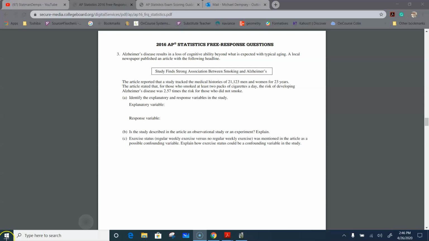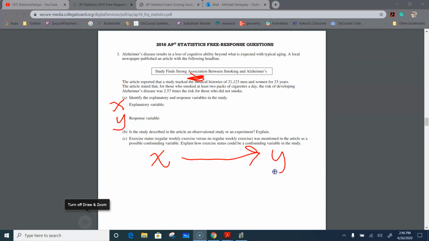So let me show you what I mean. If we want to move from association, or correlation, to causation, we have to be able to say something like smoking. I can't write smoking on there. Hold on. So I'm just going to identify them up here. Smoking is the X variable. Presence of Alzheimer's is the Y variable. What we would like to be able to do, if we want to go from association, is fine. We say, well, they're associated, but then there can be a whole number of explanations for it. If we want to be able to say that smoking causes Alzheimer's, then we need to be able to control for other variables like exercise.